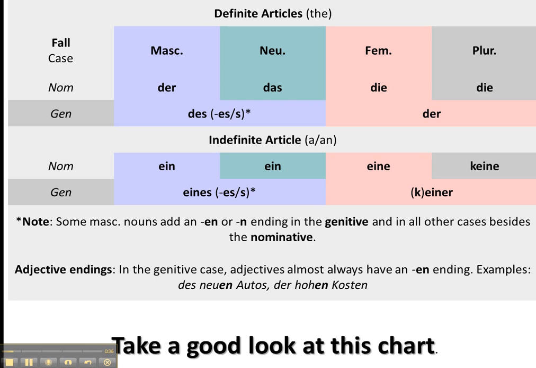You will need to take a good look at this chart to understand how the definite articles and indefinite articles change in the genitive. You will notice that the highlight is basically that der and das words, masculine and neuter nouns, will change to des with an ending of es or s onto the noun that follows it. The feminine and plural will change to der. And if you're talking about indefinite articles, the ein and ein will change to eines, and if you are using, for example, kein, for die words, it would be keine or eine.